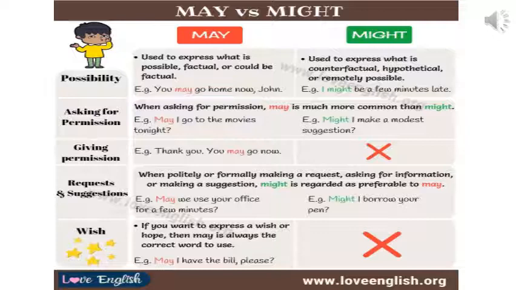Example for might, I borrow your pen? Though it is correct grammatically, we should avoid using might for suggestions because we should always be polite when we ask something.